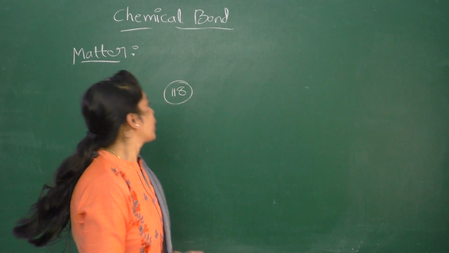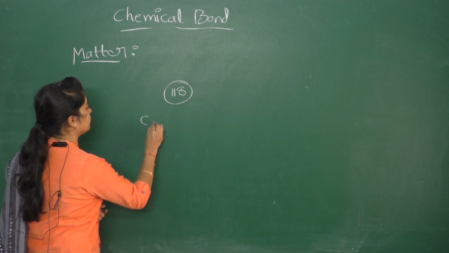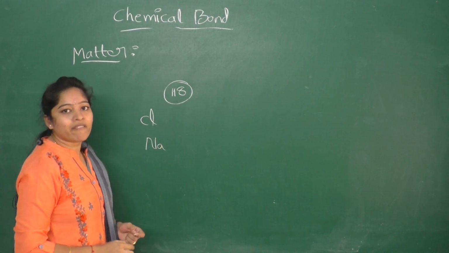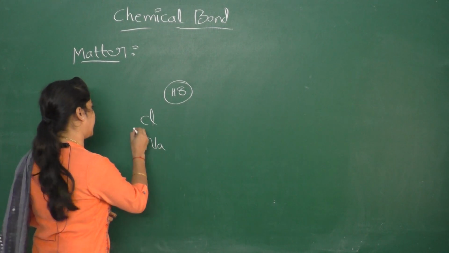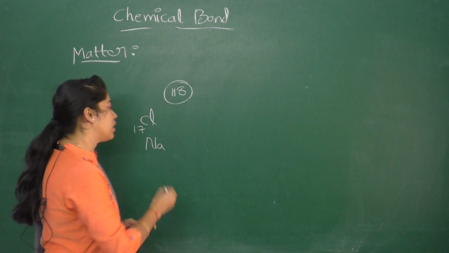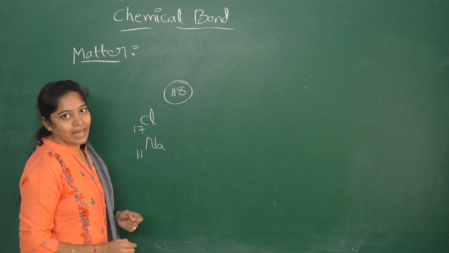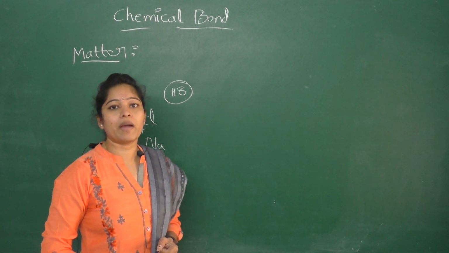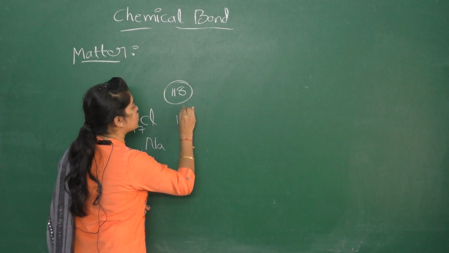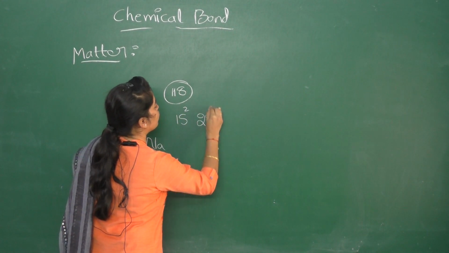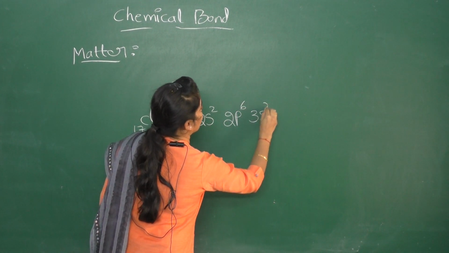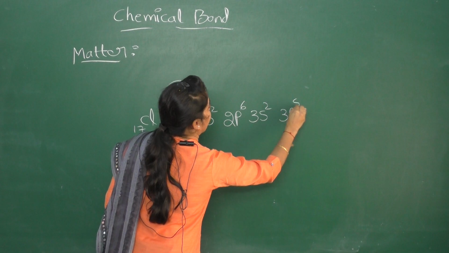For example, chlorine and sodium. Chlorine has atomic number 17, and sodium has atomic number 11. The electronic configuration of chlorine is 1s2, 2s2, 2p6, 3s2, 3p5.